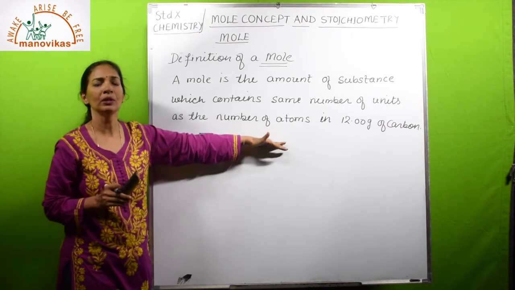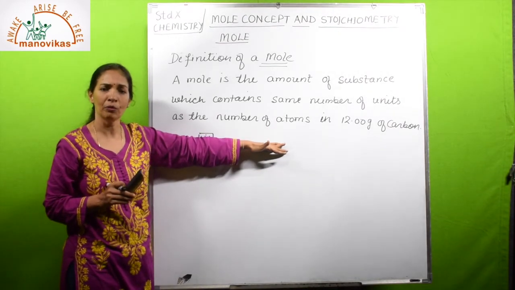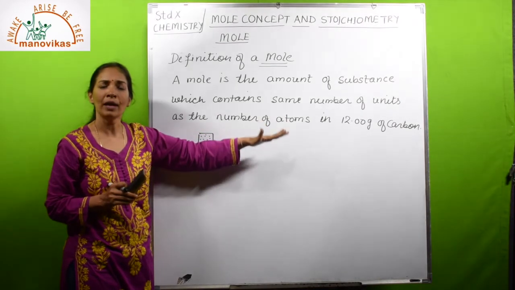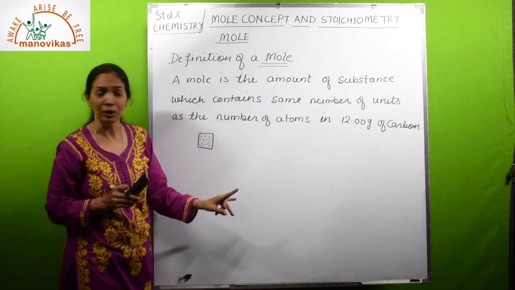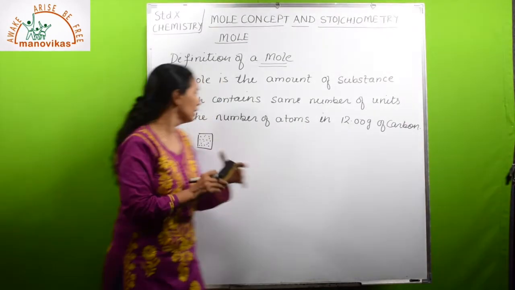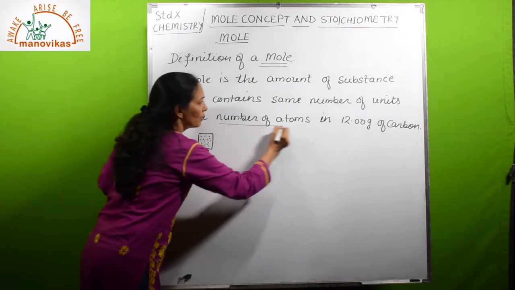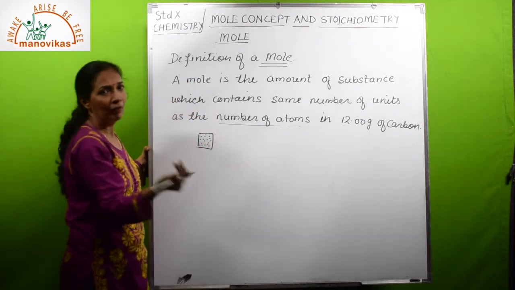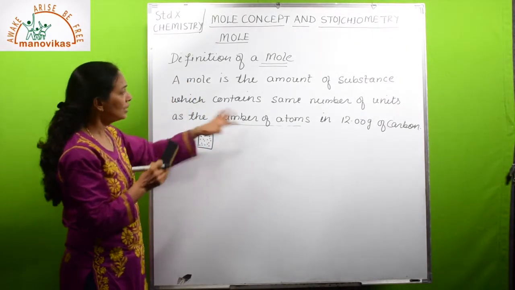Just before this we studied Avogadro number: the number of atoms present in 12 grams of carbon. So the number of atoms present in 12 grams of carbon is the Avogadro number. So this is the definition of mole.